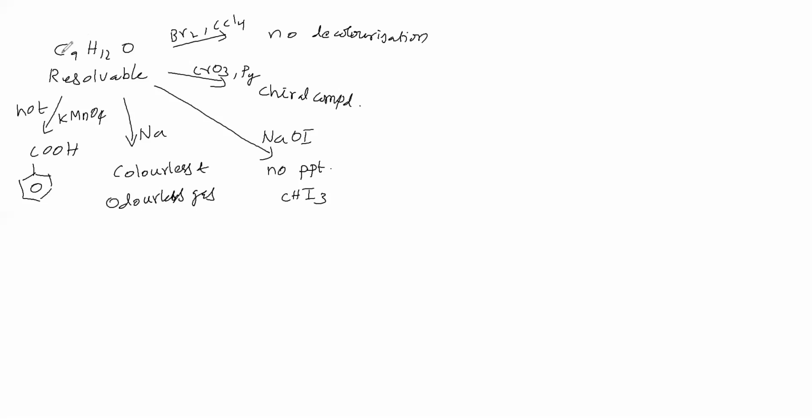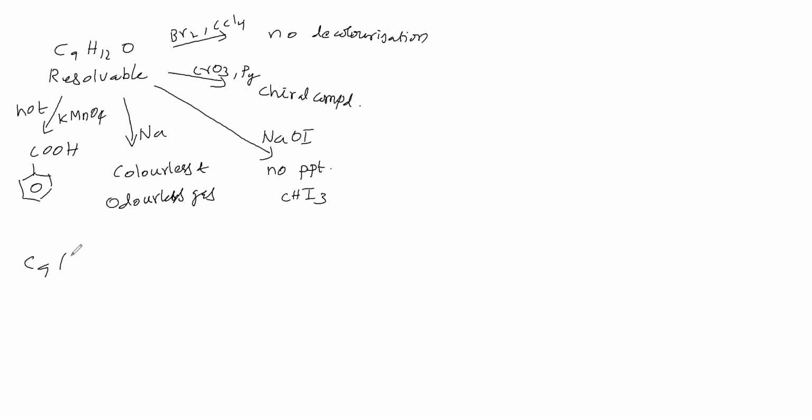Now, what is this C9H12O? First, one O is there, so this may be a ketone, aldehyde, alcohol or ether; only one O means these possibilities are there. Next, does this C9H12 come under the formula CnH2n+1?